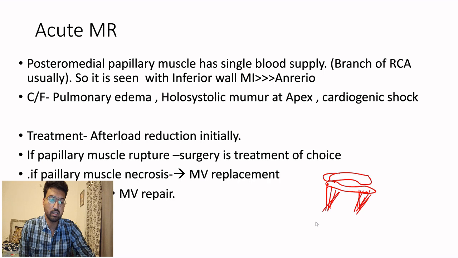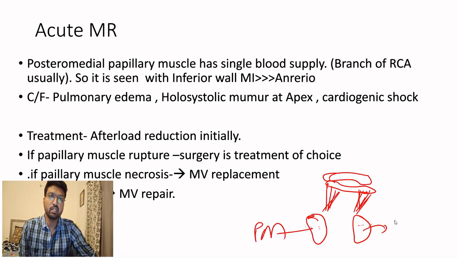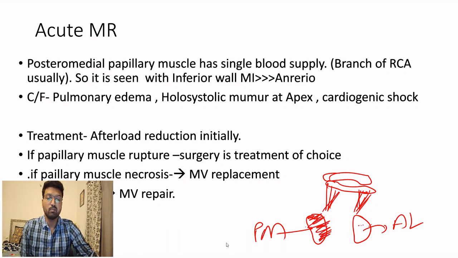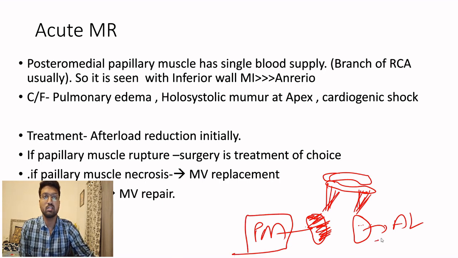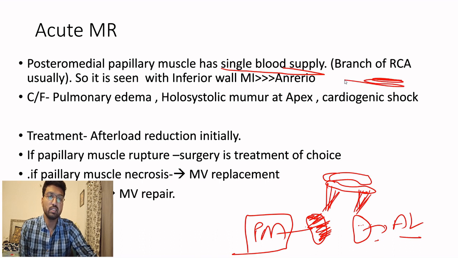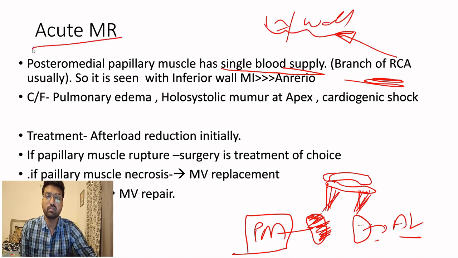And what is this muscle here? These are the papillary muscles. This is the posteromedial papillary muscle, and this is the anterolateral papillary muscle. What happens in MI is that the papillary muscle will get ruptured. The posteromedial muscle gets ruptured and not the anterolateral because the posteromedial papillary muscle has a single blood supply. And what is that blood supply? It is a branch of RCA. We know that RCA is the one that supplies the inferior wall. So we can say that acute MR is mostly seen with inferior wall MI.